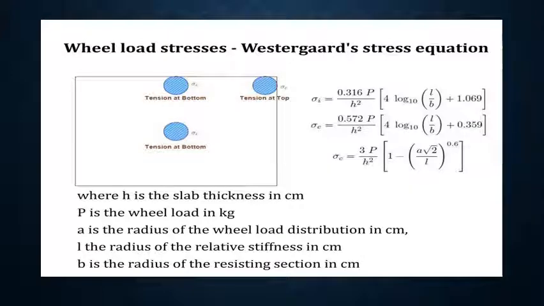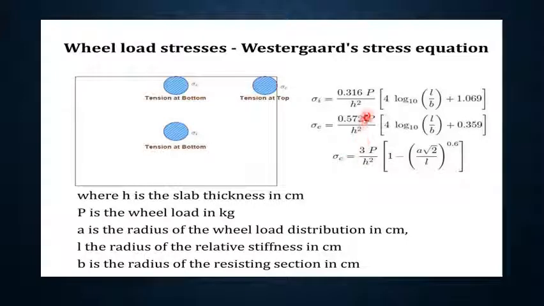So, wheel load stresses. In Westergaard's theoretical analysis of stress in rigid pavement, the cement concrete slab is assumed to be a homogeneous thin elastic plate with subgrade reaction being vertical and proportional to the deflection. Westergaard equations for stresses due to wheel load applied at the three critical locations of interior, edge and corner are given in these three equations.